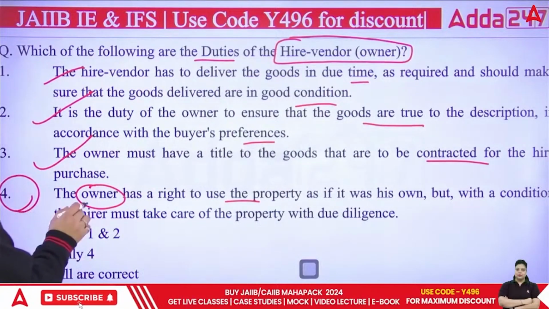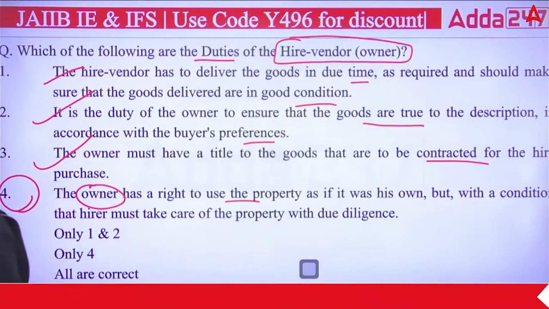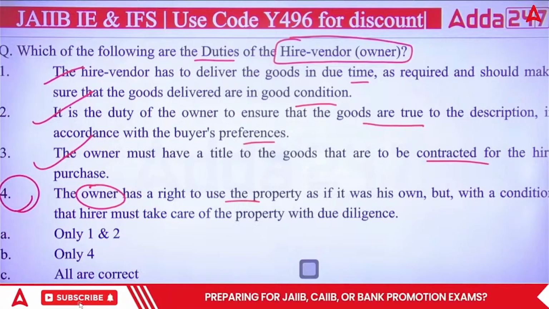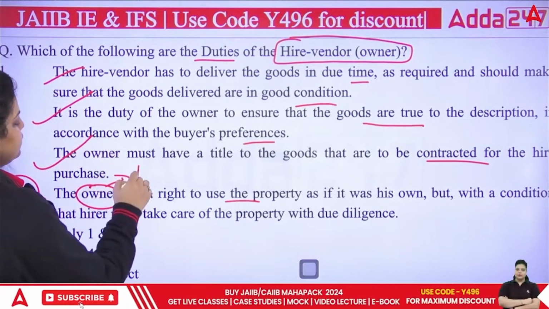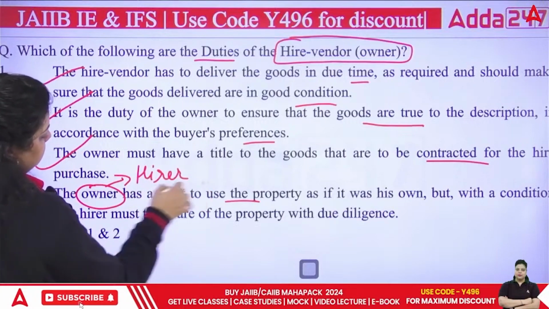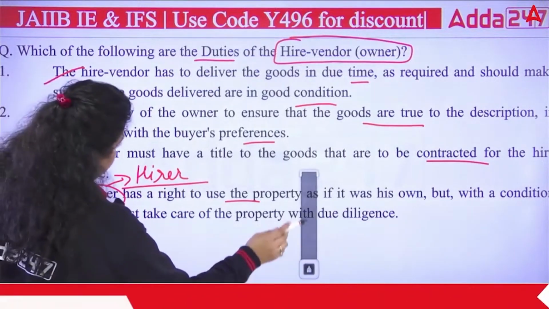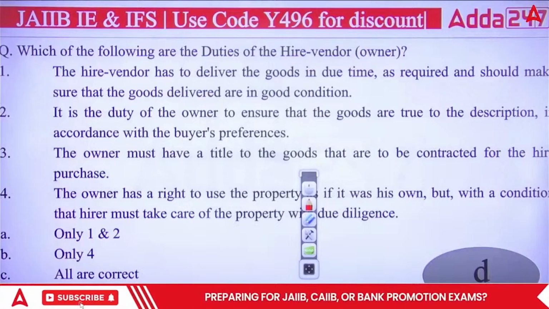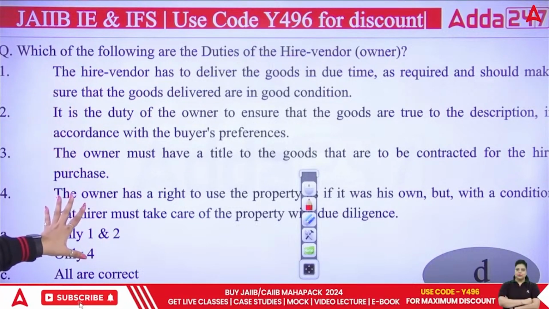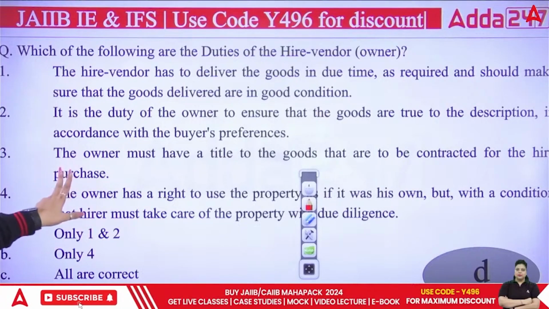Hana? Which of the following is not correct? Fourth is not correct. All are correct. So the right answer will be all except 4, because in place of owner, it should be a hirer. Okay. So the right answer will be D. All are the duties of the hire vendor except the fourth one, because the fourth one is the duty of the hirer.